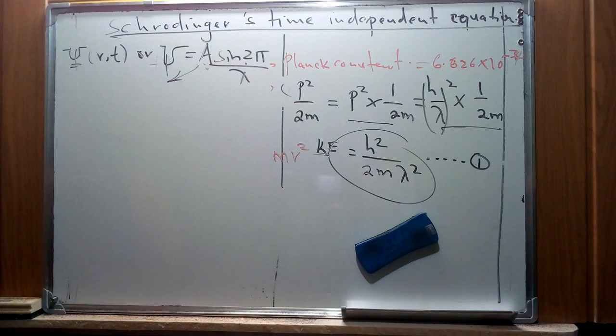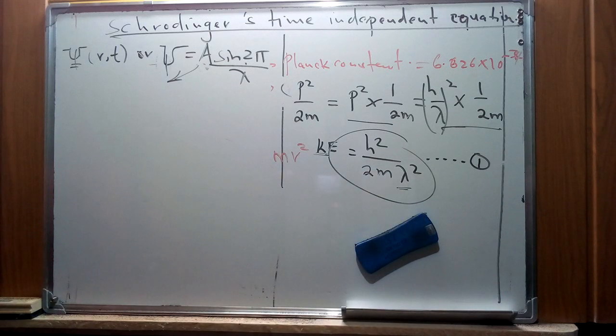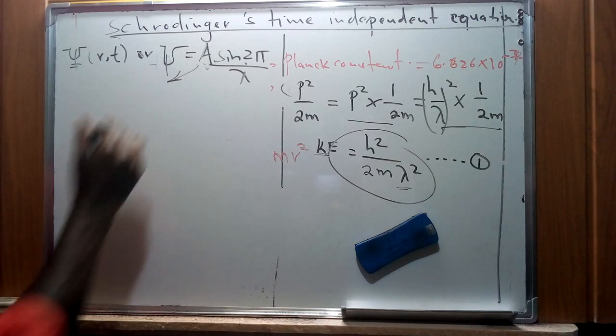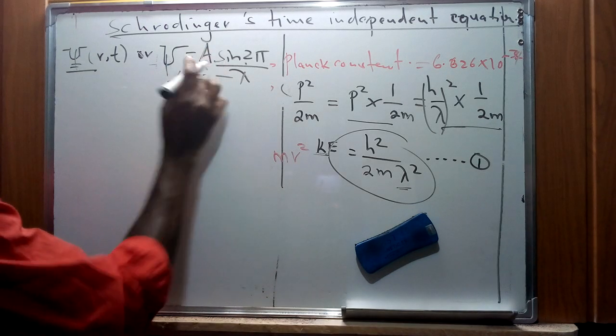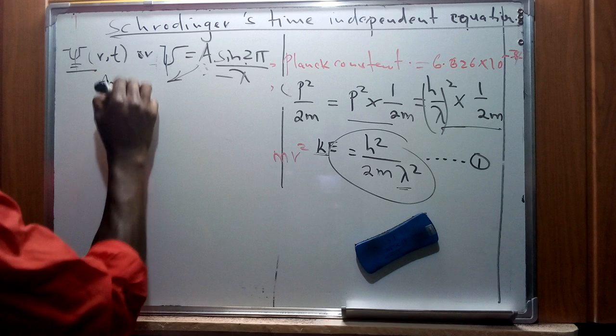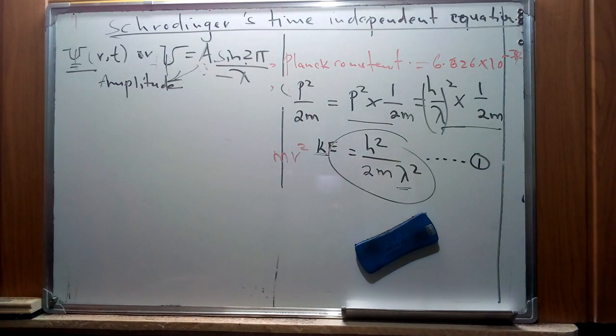For a wave, as we talked about the concept of wave-particle duality, this wavelength represents the wavelength of a wave as per de Broglie's representation. So if we have a wave function represented using this, this particular section, A, represents the amplitude of that wave. So we can have this as an equation that is representing a wave.